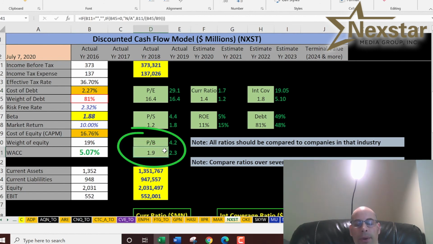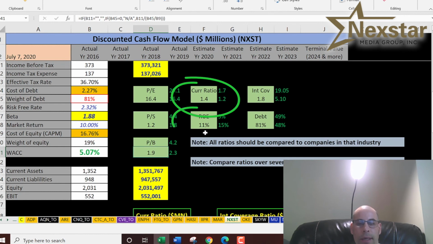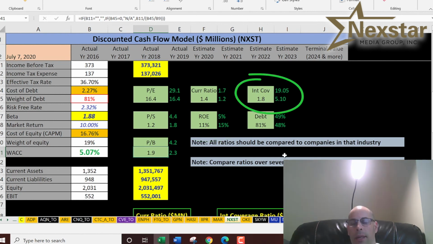They have a good price to book ratio of 1.9. That's price of stock over book value per share. So investors are willing to pay $2 for $1 of book value. They have a good current ratio of 1.4, so they can cover their current liabilities. That's current assets over current liabilities. Their ROE is a little low at 11%. That's net income over equity. They can only cover their interest 1.8 times. And they have 81% debt, so they're a bit leveraged. They don't have that much more room to borrow.